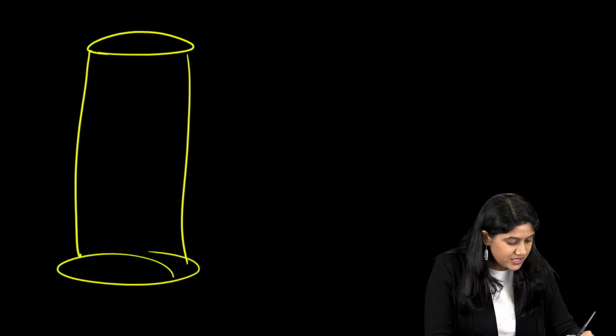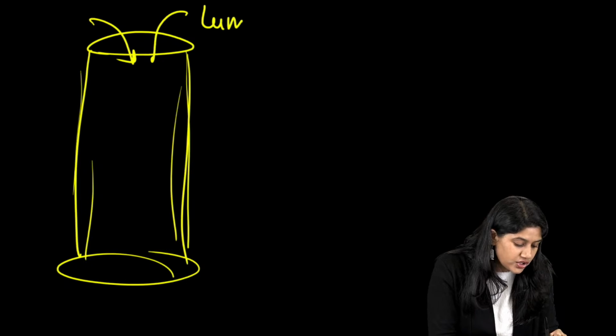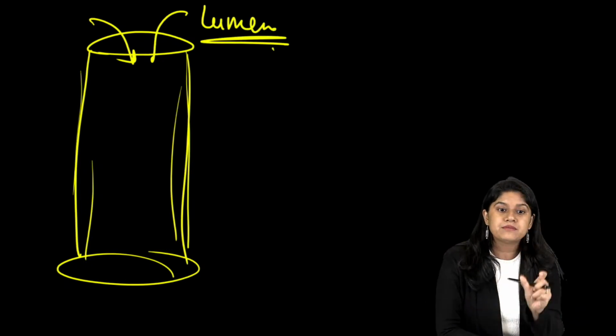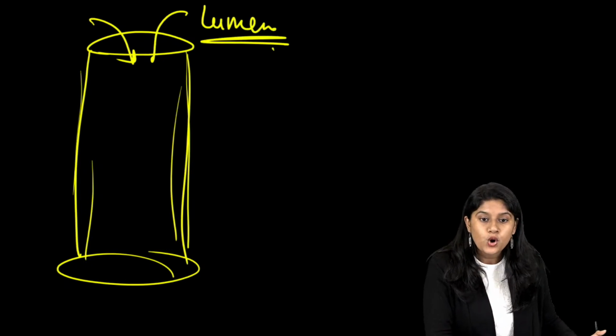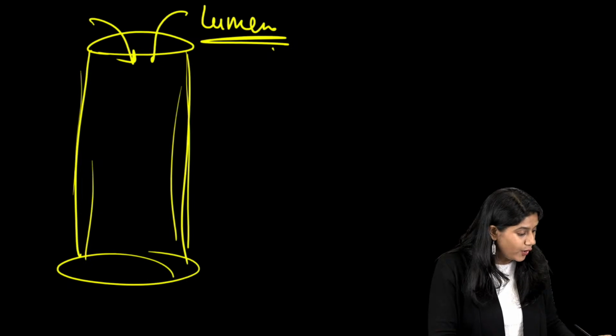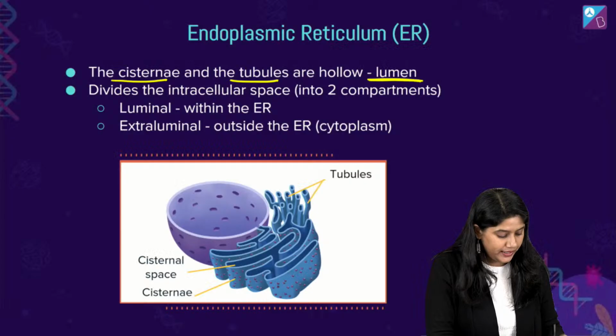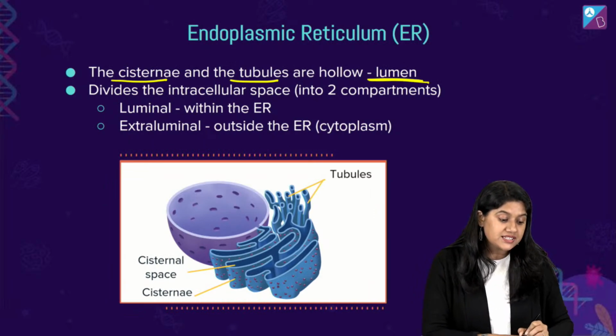From outside it has a proper surrounding, but inside it is a hollow structure, and that empty space is called the lumen. All of you are clear with this, right? Very good. Absolutely correct. We call it a lumen.